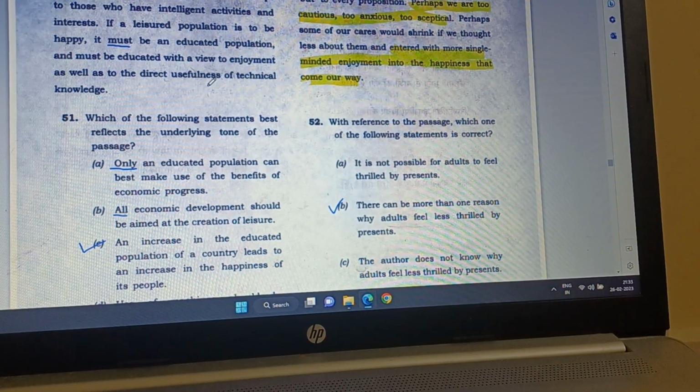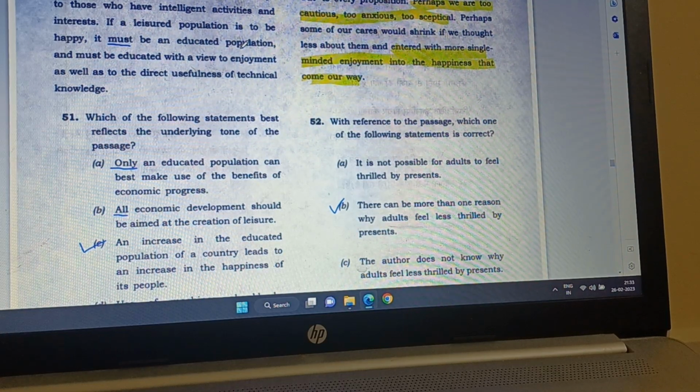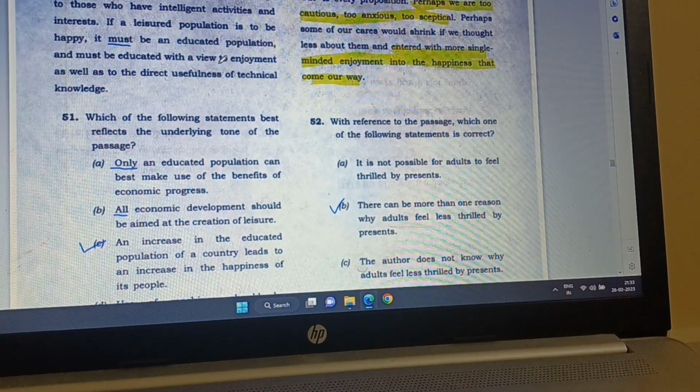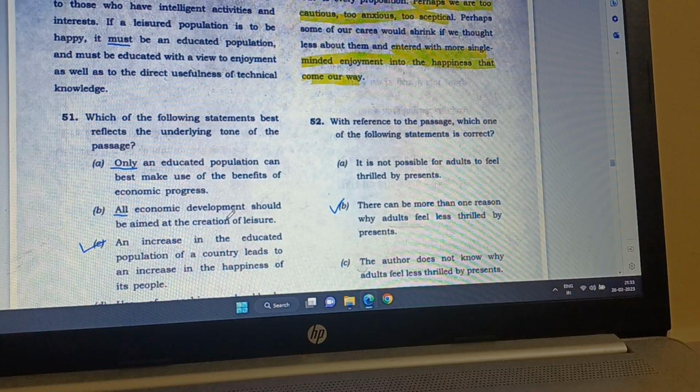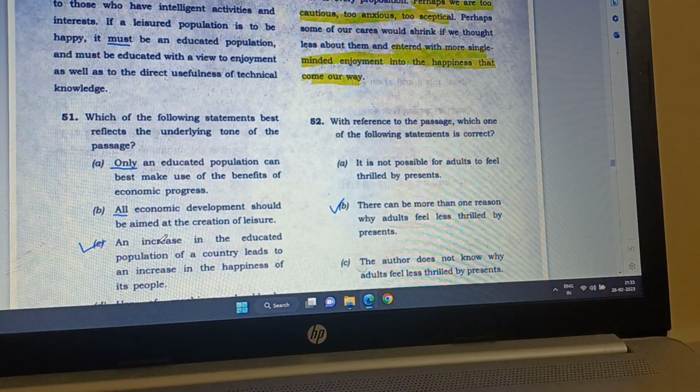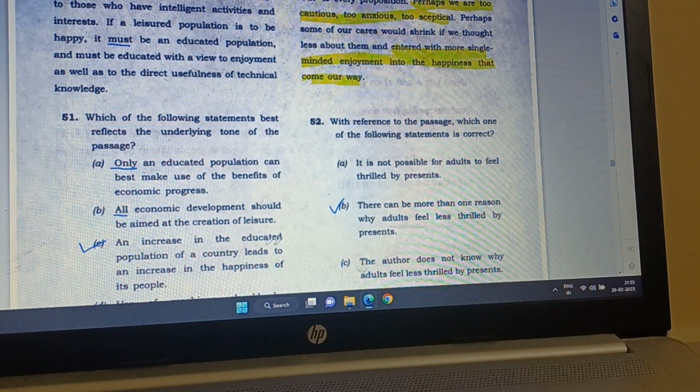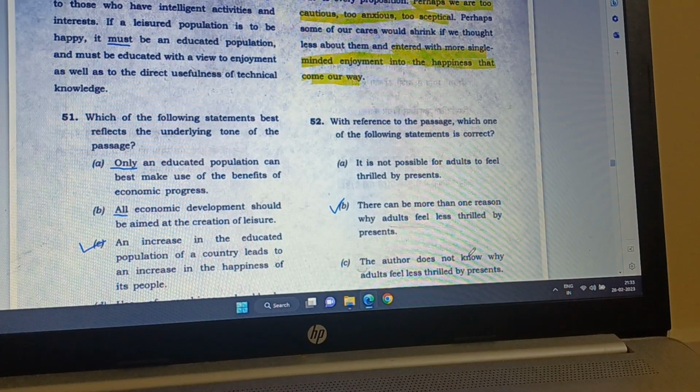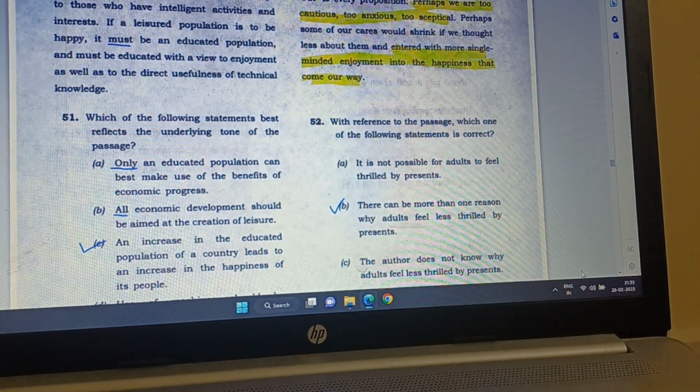So technical knowledge will be useful only if the population is educated, and they will be happy only if they are educated. So that's why C is correct, because an increase in the educated population of a country leads to an increase in the happiness of its people.